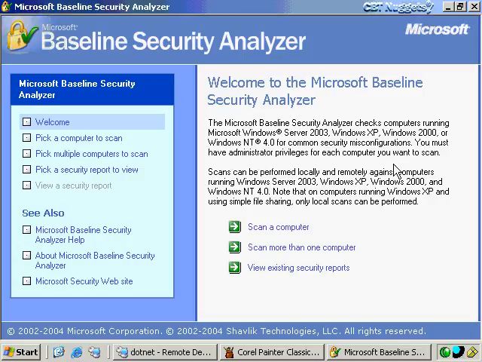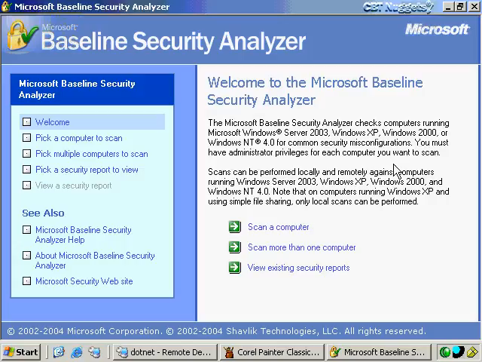Now, the purpose of this tool is not to patch your systems. That's just a very clear thing that you want to understand right from the beginning. This will not apply any patches or service packs or make any changes to any machine. All this does is it sees where the machine might be weak.